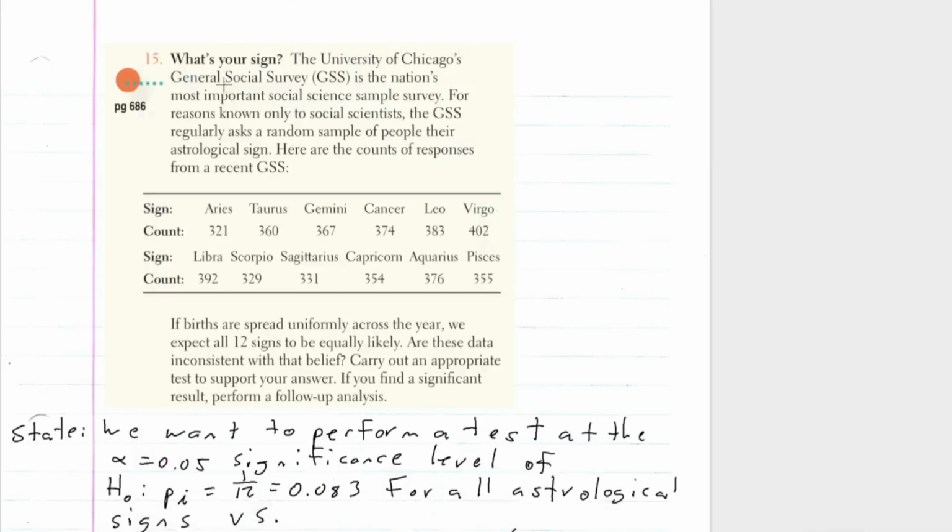The University of Chicago's General Social Survey is the nation's most important social science sample survey. For reasons known only to social scientists, the GSS regularly asks a random sample of people their astrological sign. Here are the counts of responses from a recent GSS. So Aries is 321, Taurus is 360, Gemini is 367, and so on, right?